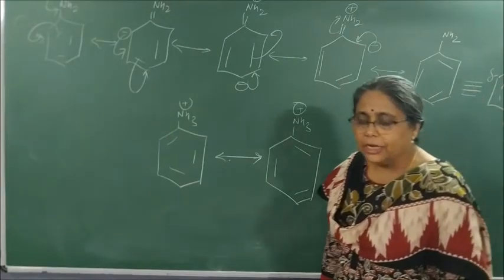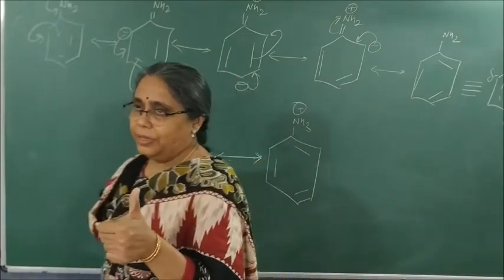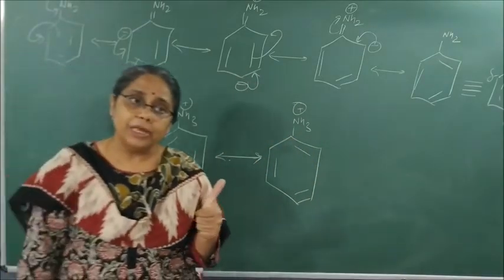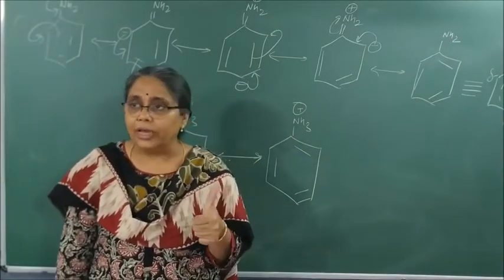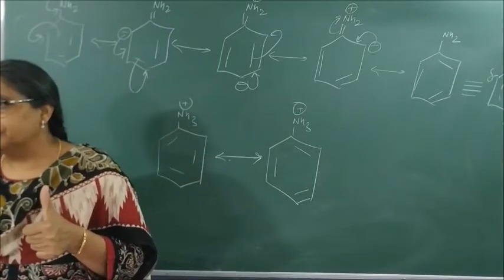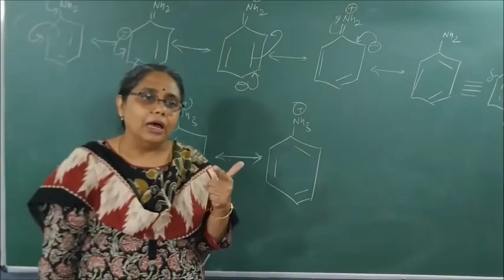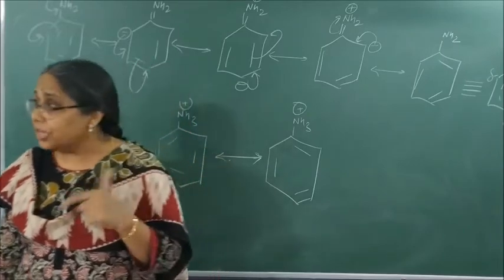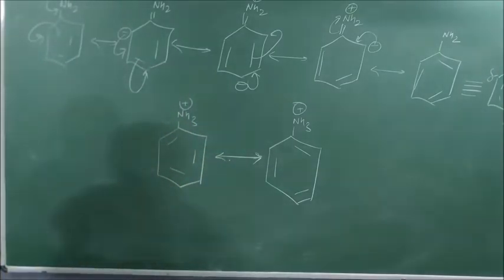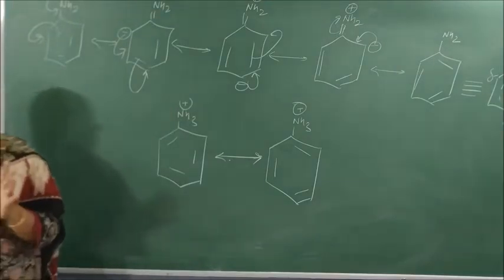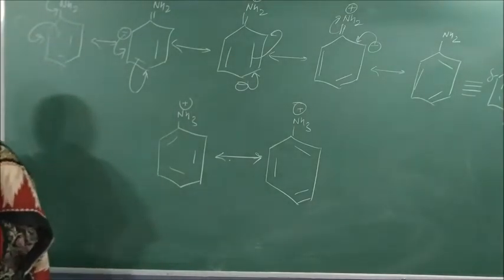So, we have studied alkyl amines are a stronger base than ammonia. Why? Because of what effect? Plus I effect. Aryl amines are a weaker base than ammonia. Which effect? Minus I effect, because of the minus I effect of which group? Phenyl group.